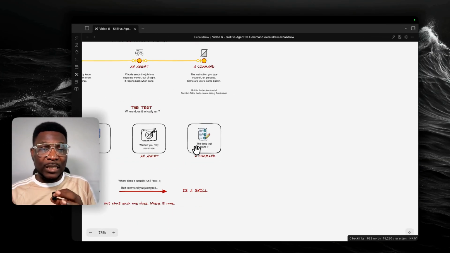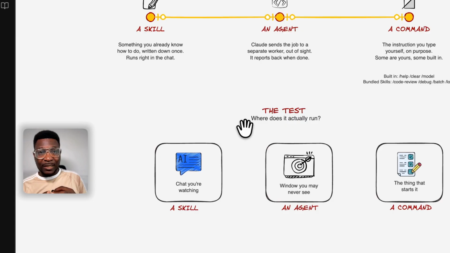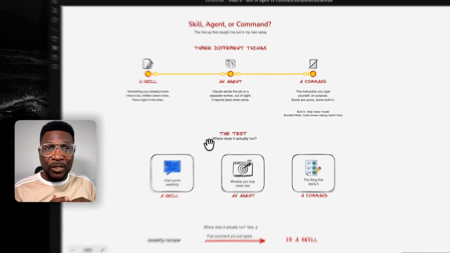This is how you should be thinking about using AI. Either you set it up as a skill, or as an agent that goes to do something outside of what you are watching, and then a command to strap on top of that so that you know when to trigger it. Because again, as we've seen from this video so far, if you do not add a / command on top of your agent, you'll probably not be able to trigger it. And so you have to tell Claude every time to use so and so sub agent. But if you don't want to do that, you can simply create a / command and that goes to do what you need to do for you.